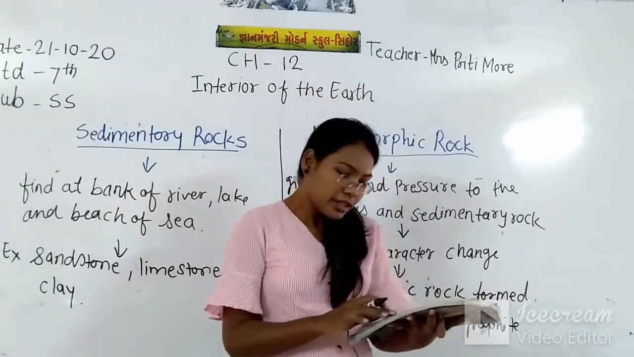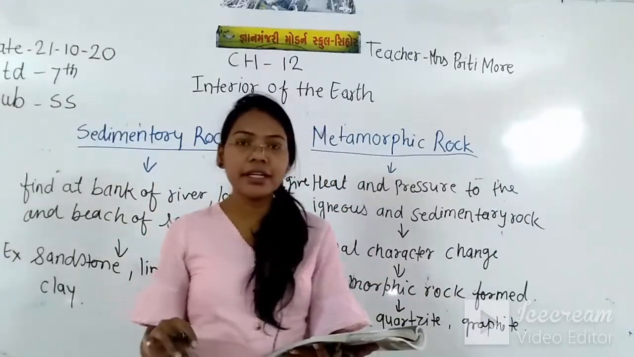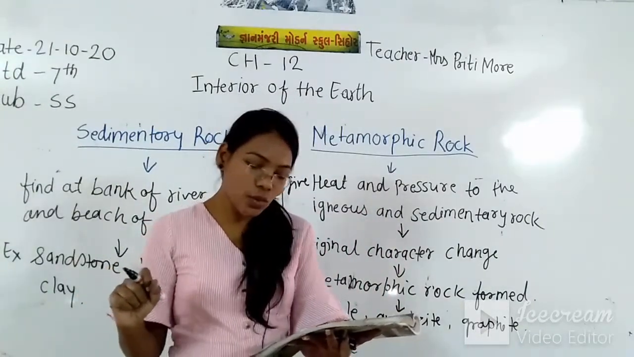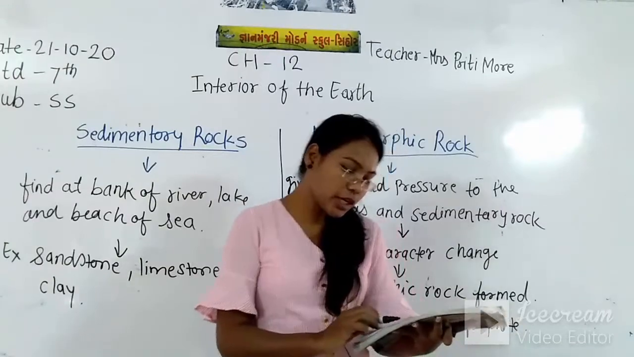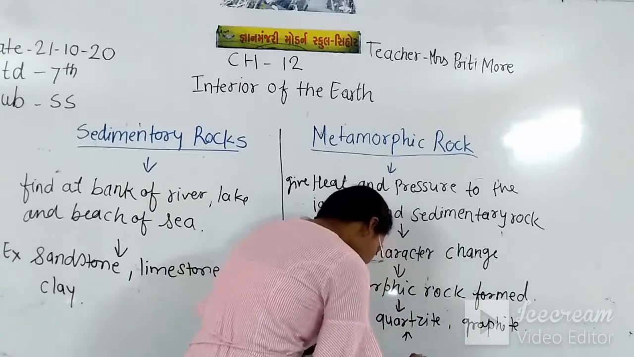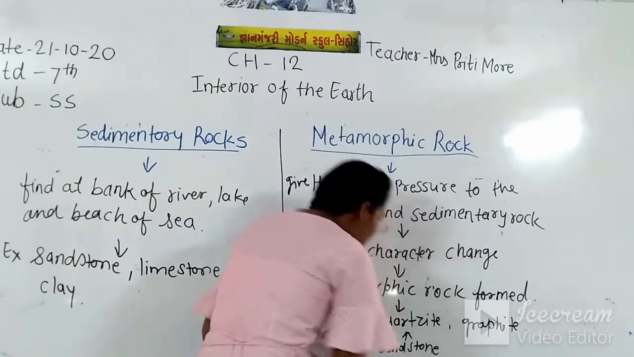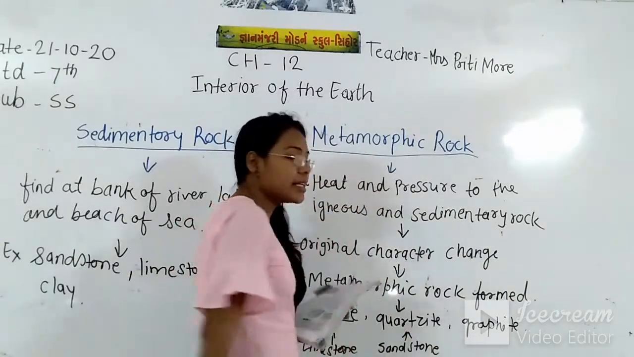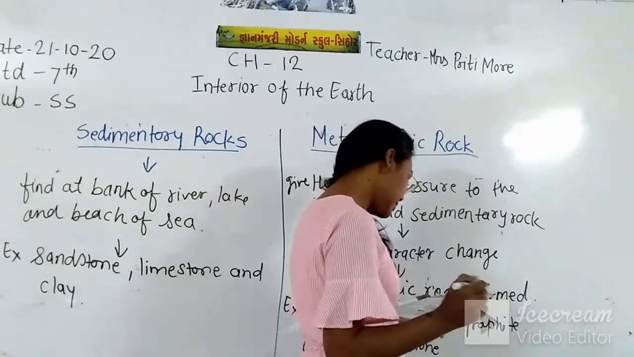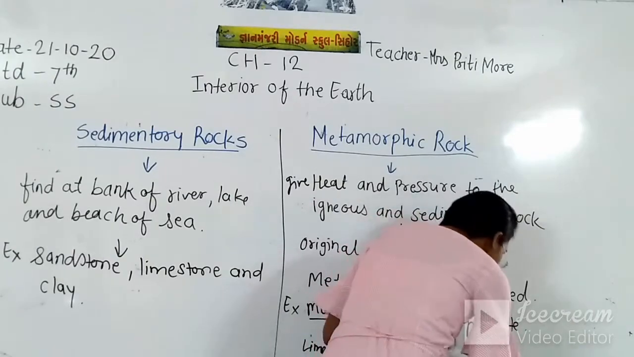And sandstone is also an example of sedimentary rock. When we give pressure and heat to the sedimentary rock sandstone, then it changes into the quartzite rock. So quartzite is made by the sandstone rock. Now the graphite is made by coal.